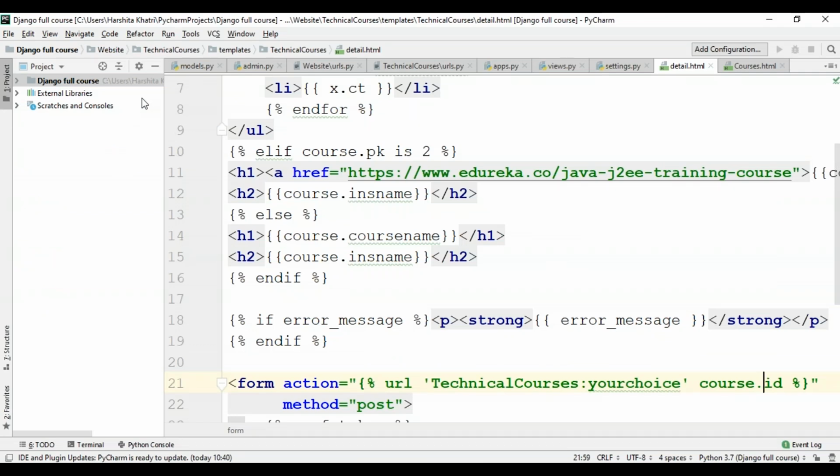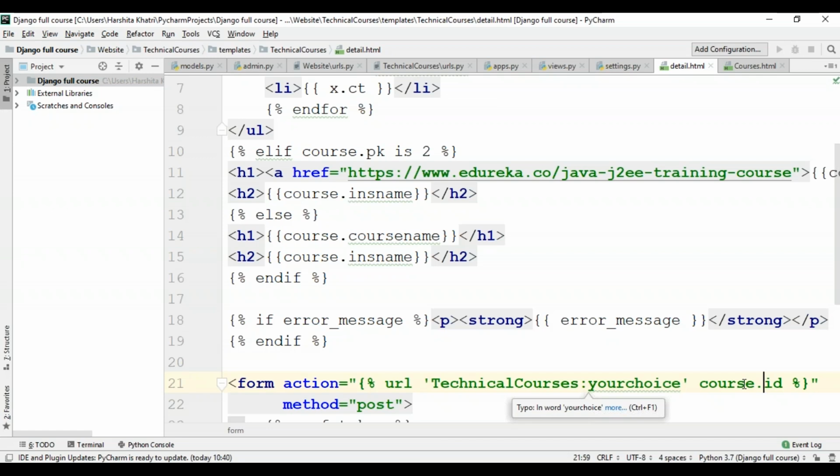So our details.html page has created a radio button for each option, that is self-paced or instructor-led. The value of each radio button is the associated course type ID. The name of each radio button I've given is choice, which means when somebody selects one of the radio buttons and submits the form, it will send a post data saying choice equals hash, where hash is the ID of the selected choice. Now this is the basic concept of all HTML forms. So we've set the form's action to the URL as technical courses, your choice and choice.id. And the method we've used is post.